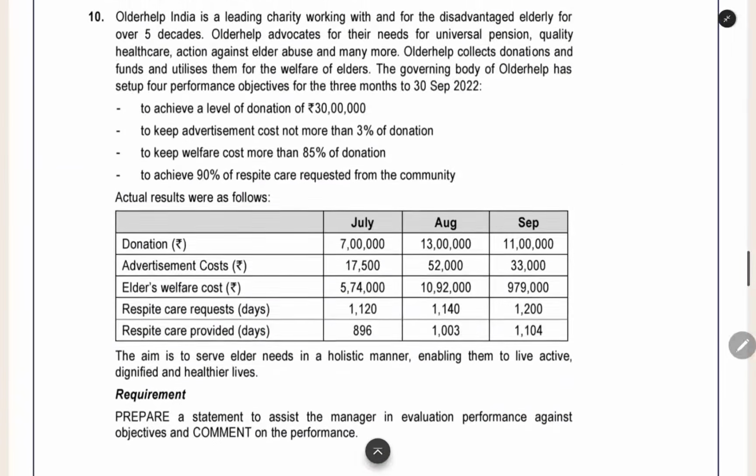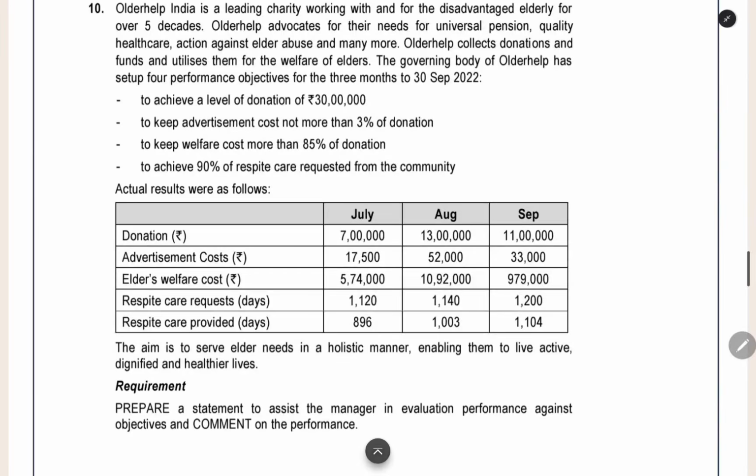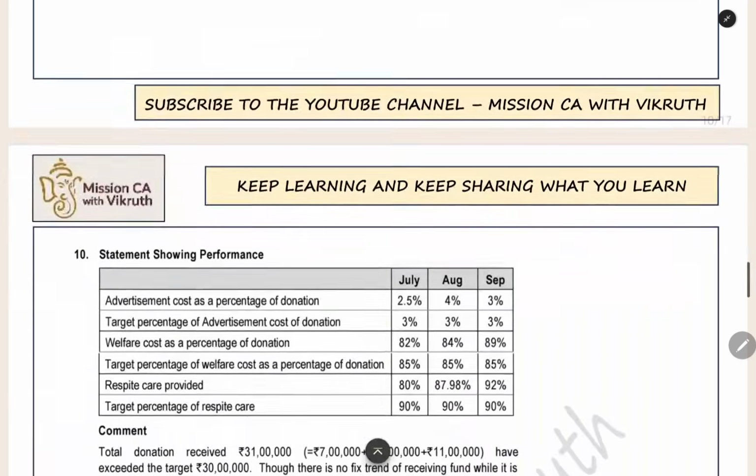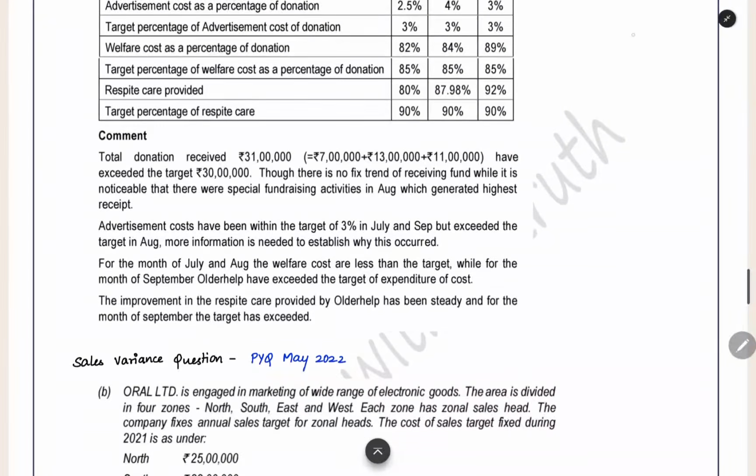Now another benchmark here is that we have to get a donation of total 30 lakh in the 3 months. Total how much donation we got? 7 plus 13, 20, 20 plus 11, 31 lakh we got as donation. So that target is achieved. The same things which I told are given here in the form of statements. You can pause the video and read it by yourself.